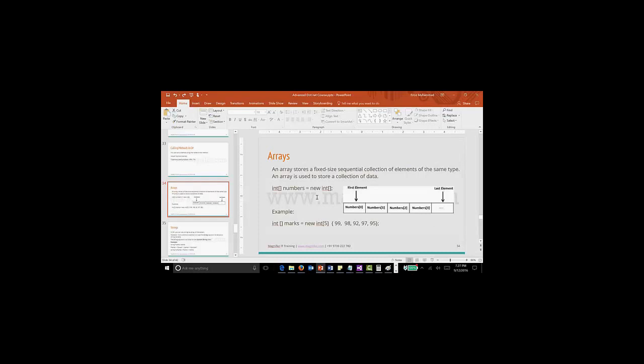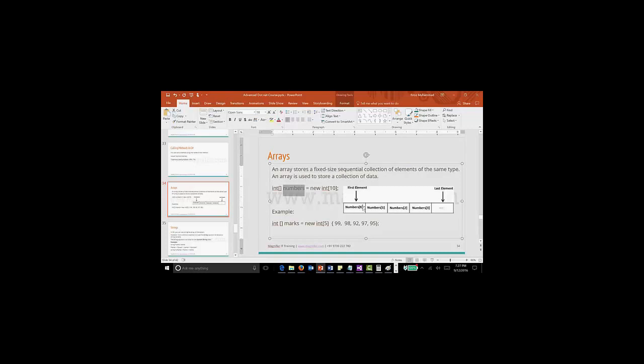So here you can see, this is how you will mention an array with this square bracket. Now you know int means 4 bytes, right? So int[] numbers = new int[10]. Here I need to mention some value, I mentioned 10. What it means is the system will generate an array for integers. Each integer occupies 4 bytes, right? So 4 into 10, 40 memory cells the system will allocate for this variable known as numbers.